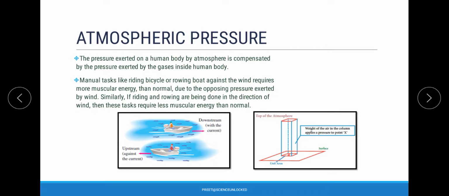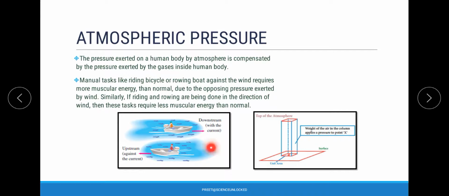On the other hand, we have the upstream movement, where the motion is opposite to the direction of the stream or the air that we are referring to. So we will find that in the downstream condition, where you are also moving in the direction of the water or air, you have to apply less force, because the stream, the river or the air itself is applying pressure on you.